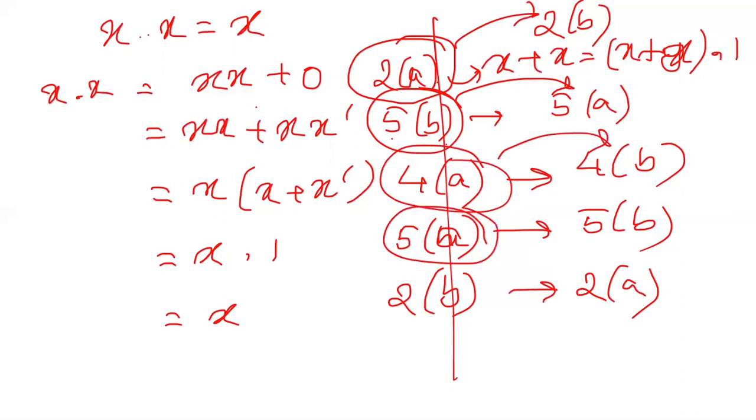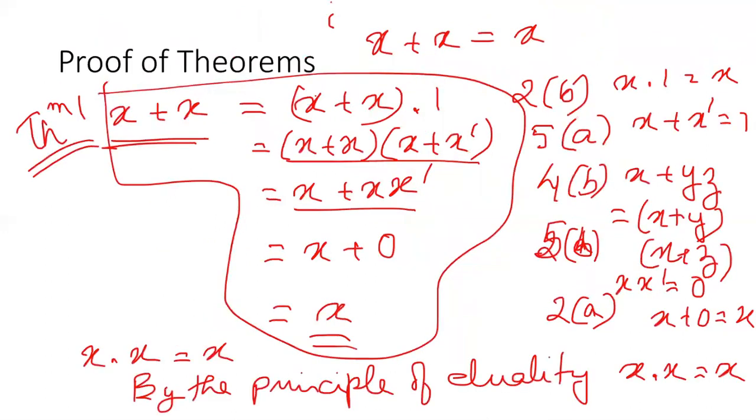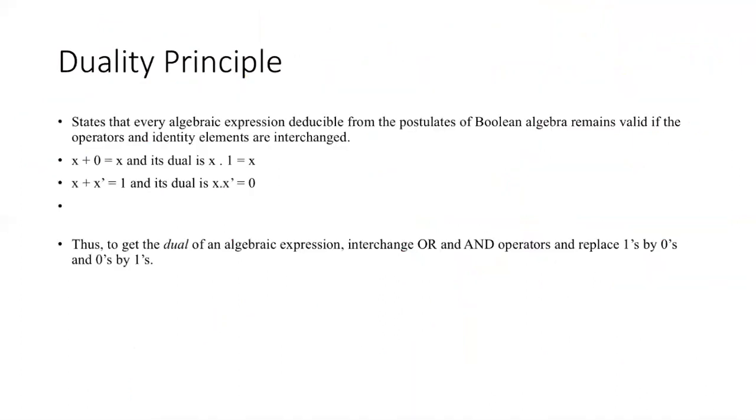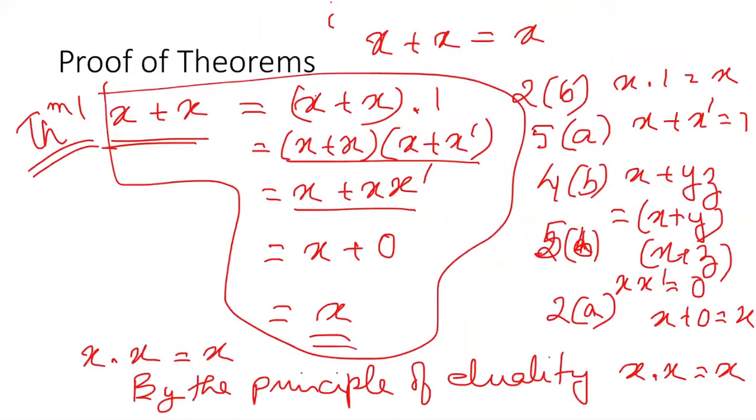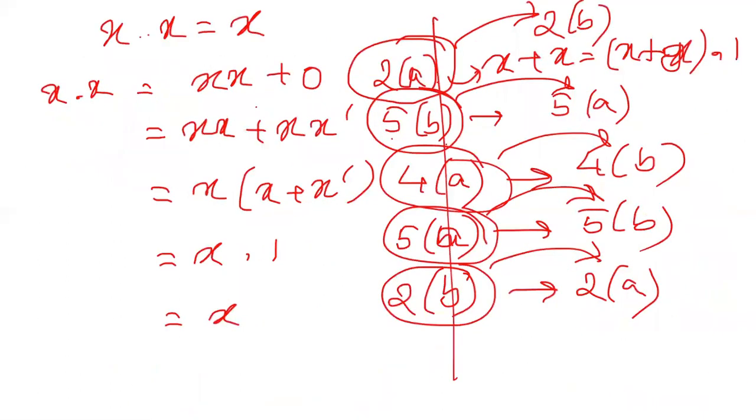Every step I will be using its dual. That is why you can write it once, prove once, and then say by the principle of duality, the dual is also true. So this is for your theorems 1a and 1b. The same way you can prove theorem 2, theorem 3, and so on.